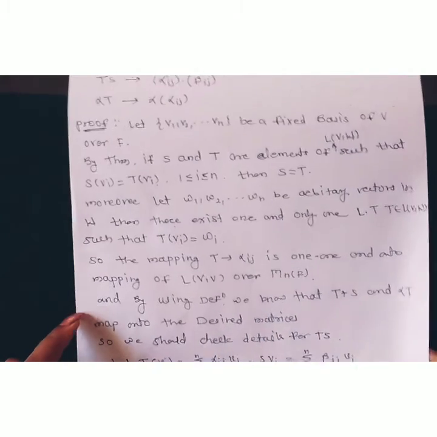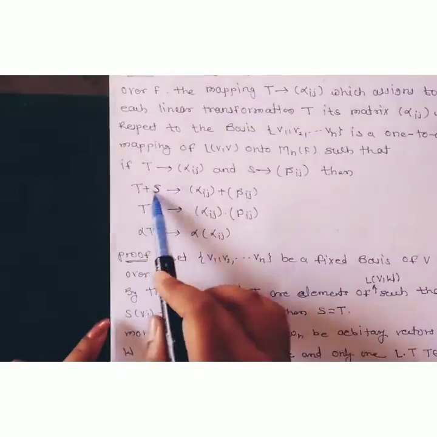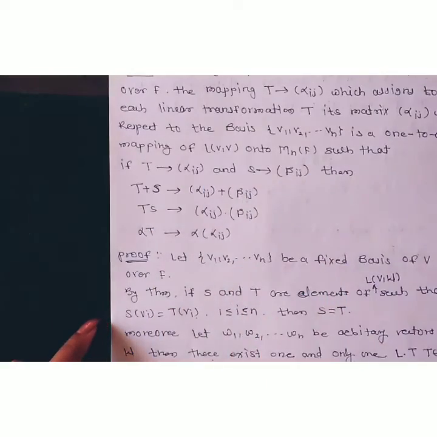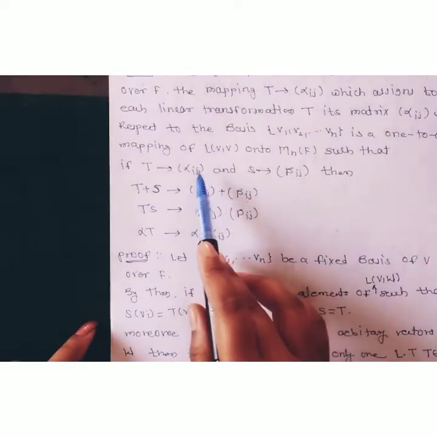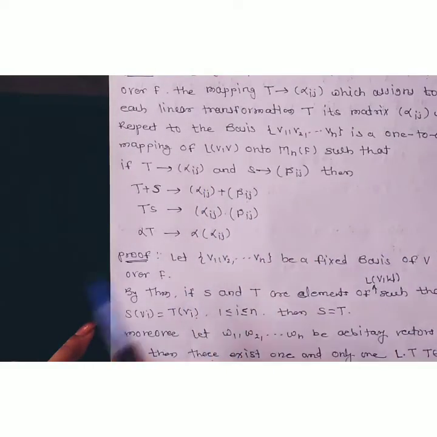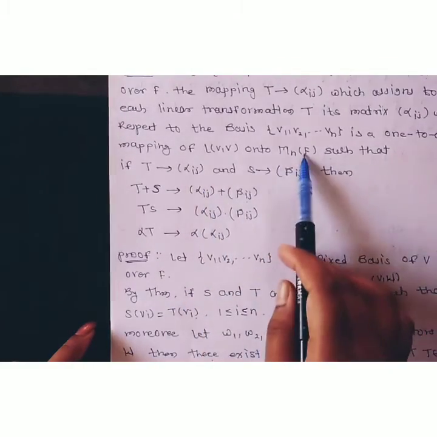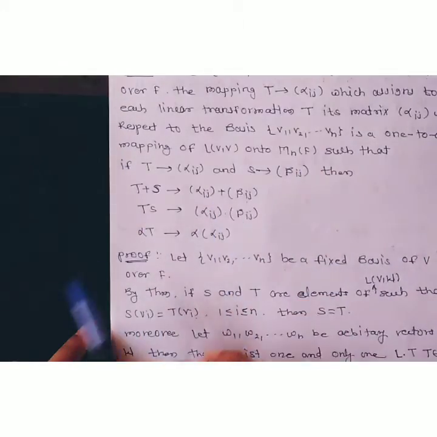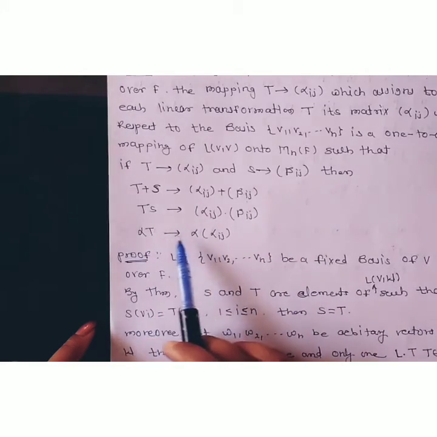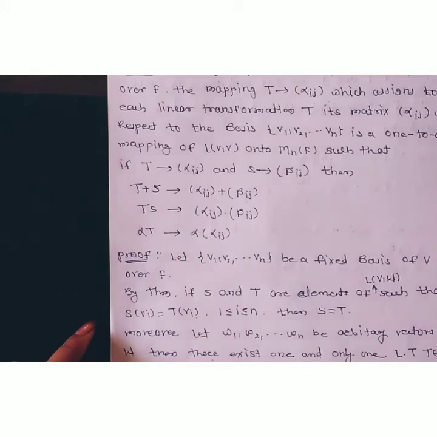Now what we have to show next is that if T goes to (alpha ij) and S goes to (beta ij), where alpha ij and beta ij are the entries of matrices belonging to M_n(F), then their addition goes to (alpha ij) plus (beta ij), multiplication goes to (alpha ij) into (beta ij), and alpha T goes to alpha into (alpha ij).